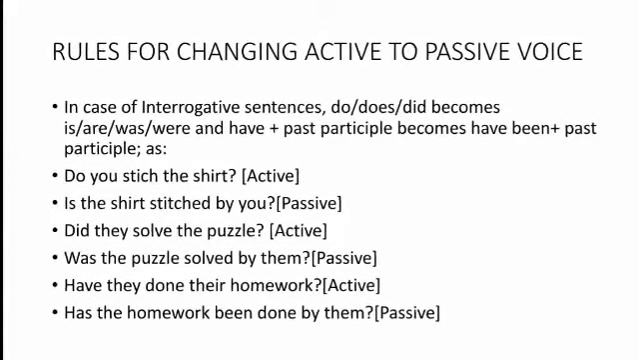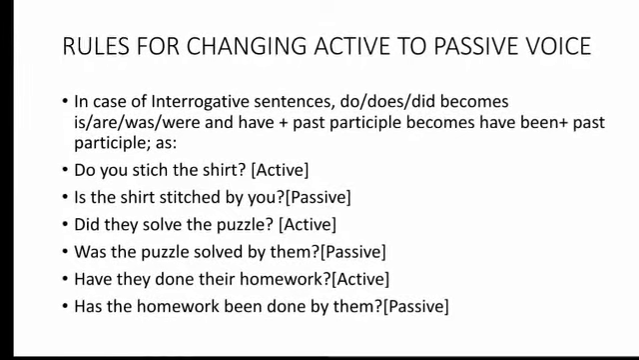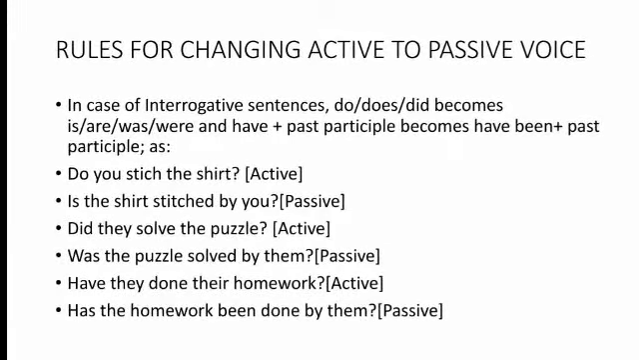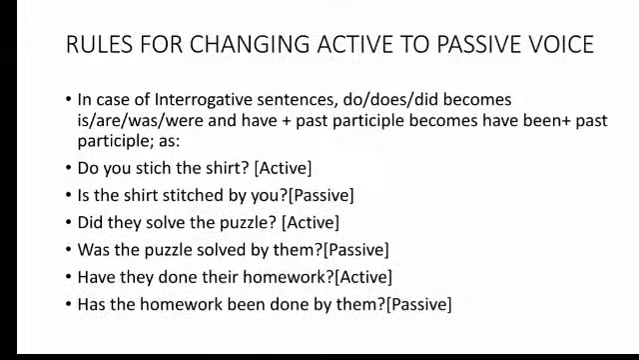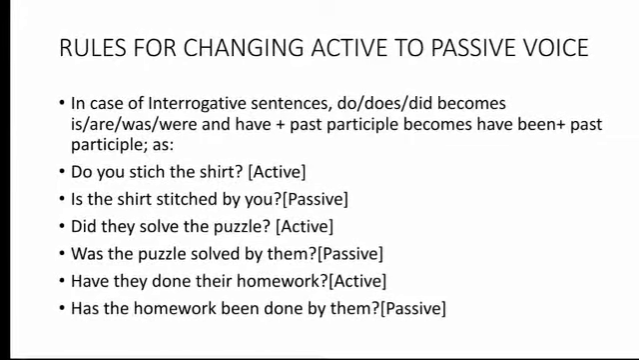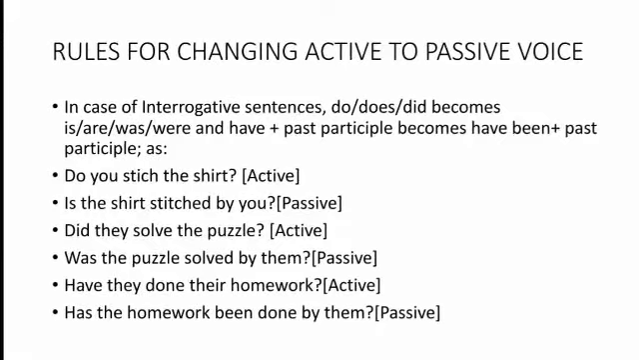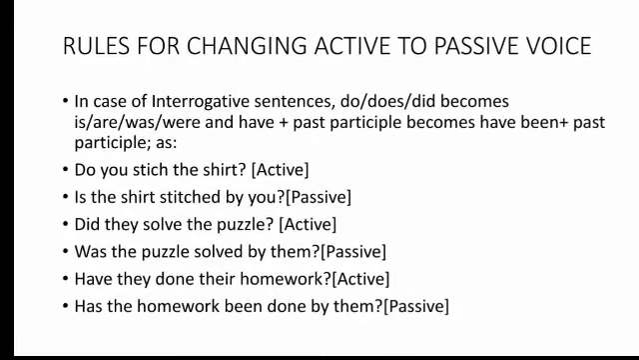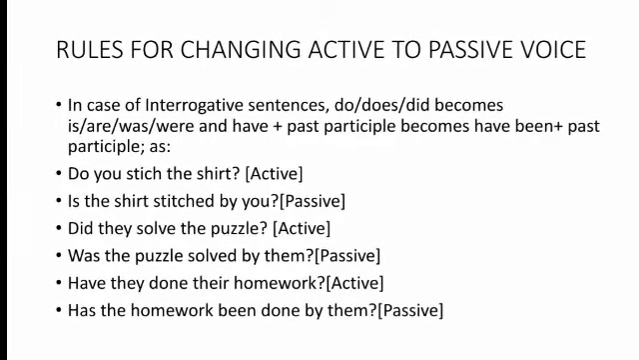If the active voice begins with do or does, it would be changed into is, am, or are in the passive. If the question begins with did in the active voice, it would change into was or were in the passive voice. And if the question begins with have plus past participle in the active voice, it would change into have been plus past participle form of the verb in the passive voice.